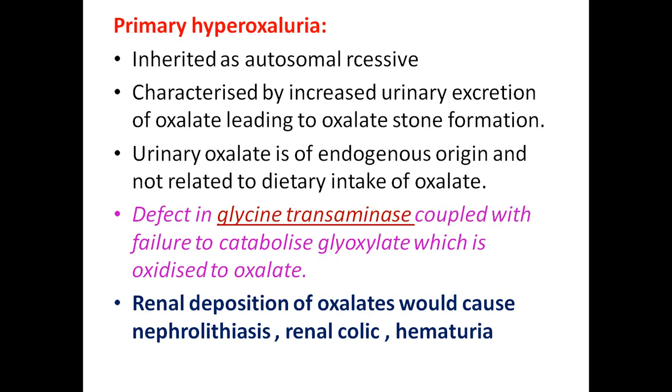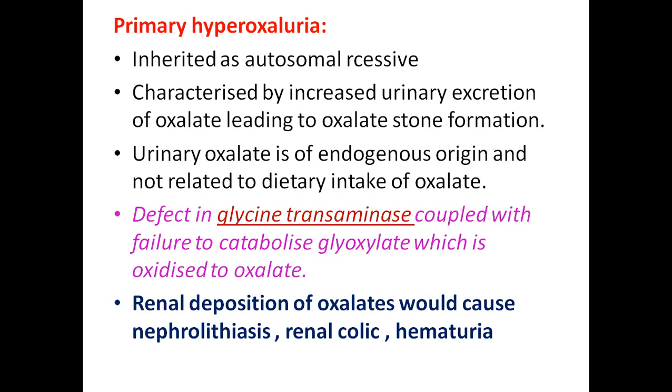This urinary oxalate is of endogenous origin, produced in the body itself, and is not related to dietary intake of oxalate. That is why this is called primary hyperoxaluria. The defect is in the enzyme glycine transaminase, which is coupled with the failure of catabolism of glyoxylate to oxalate.